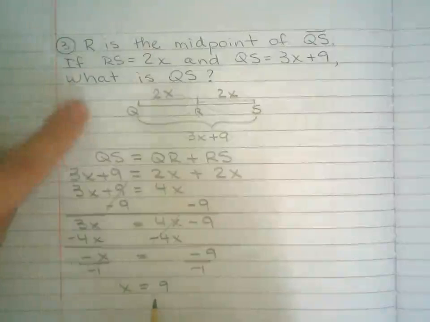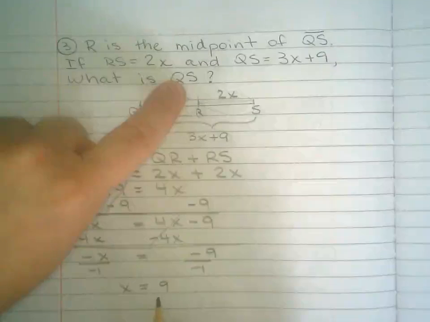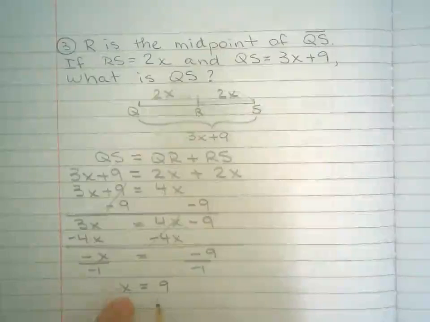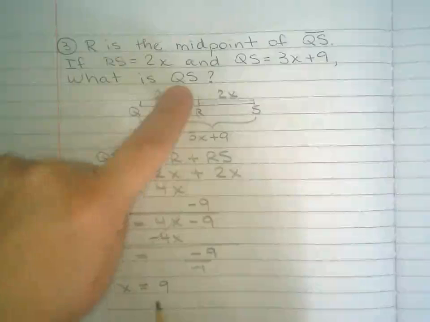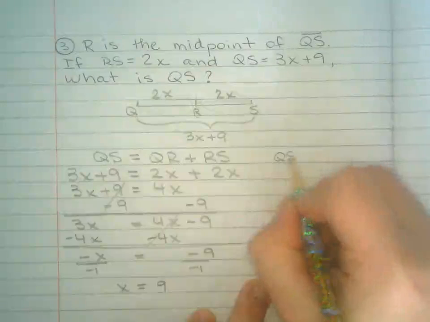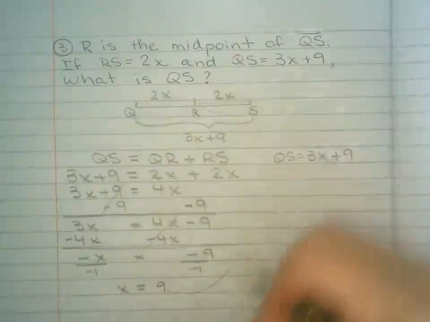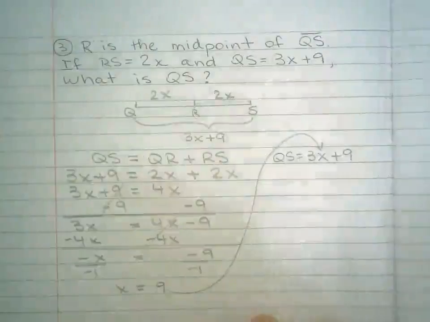Okay, so let's go back to the question. What is the length of QS? It's not asking what x is. It's not asking what expression represents QS. So now I know QS is 3x plus 9. I know x equals 9.